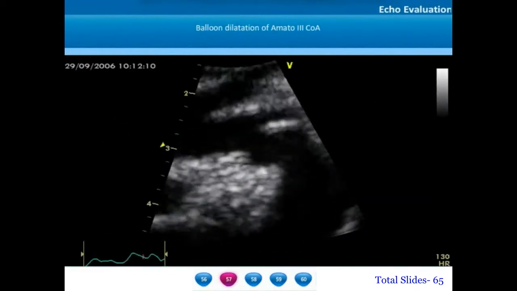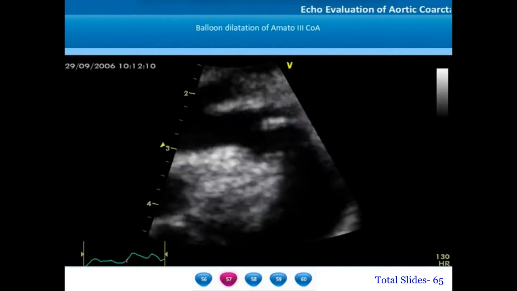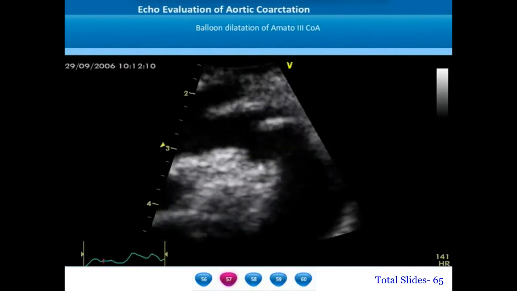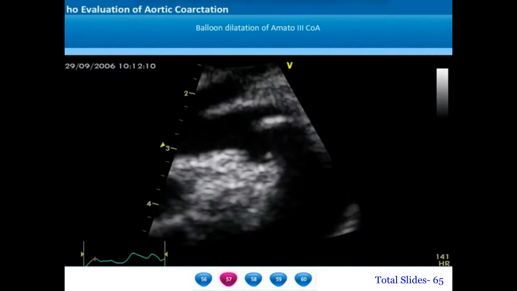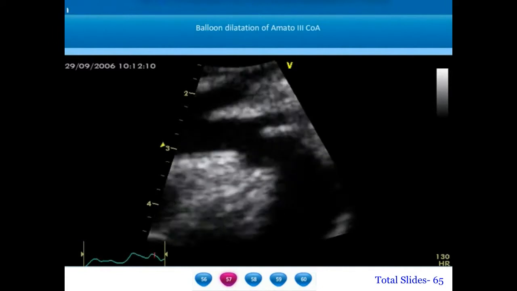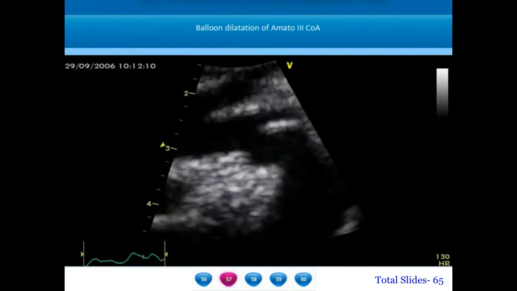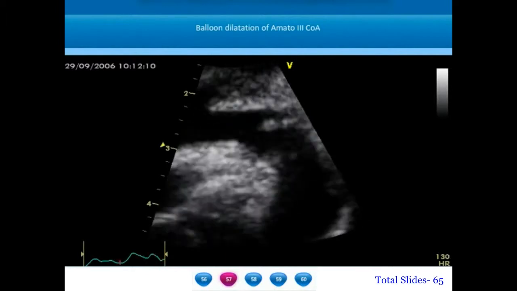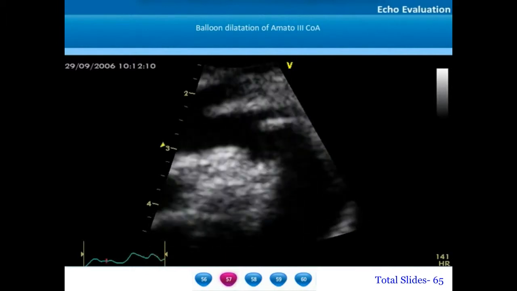The mechanism by which balloon dilatation acts is by creating small intimal tears. In this transverse arch coarctation, which was palliated with a balloon dilatation, we can appreciate a good opening of the aortic arch. However, there are small aortic intimal flaps.